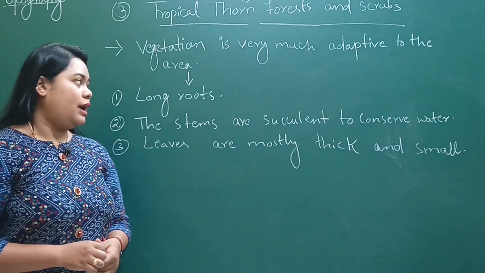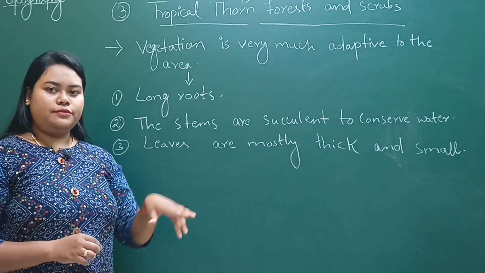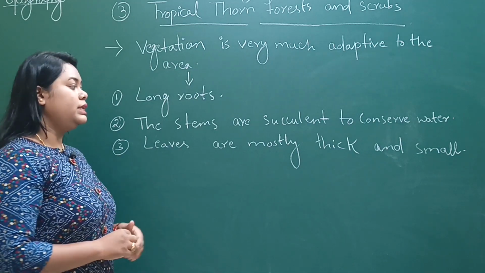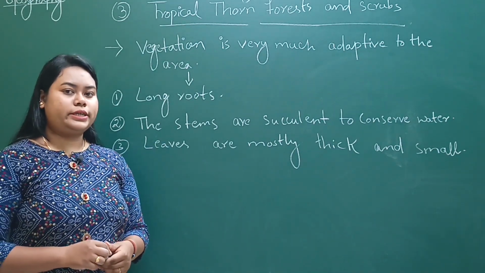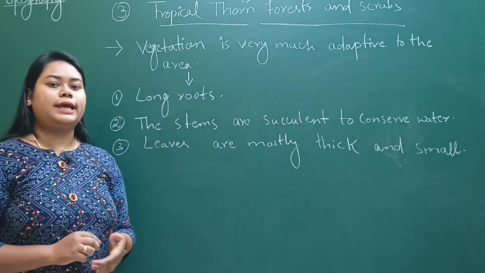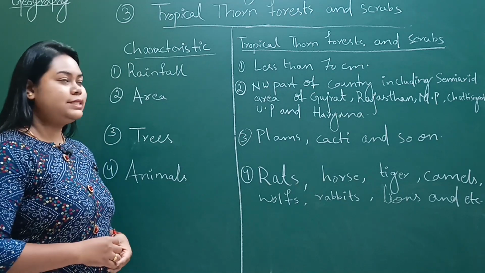The trees have long roots. The stems are succulent to conserve water. And number 3, leaves are mostly thick and small. Now we will see the characteristics of tropical thorn forest and scrub. These are the characteristics of tropical thorn forest and scrubs.